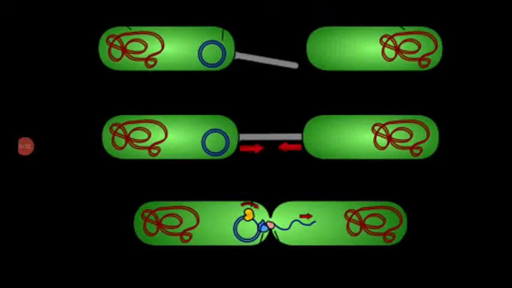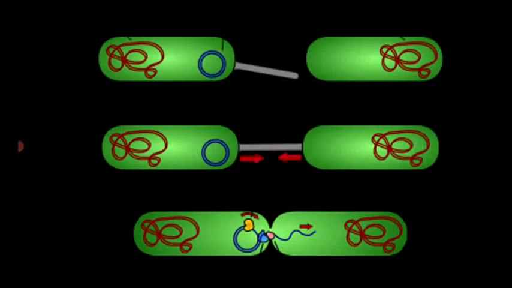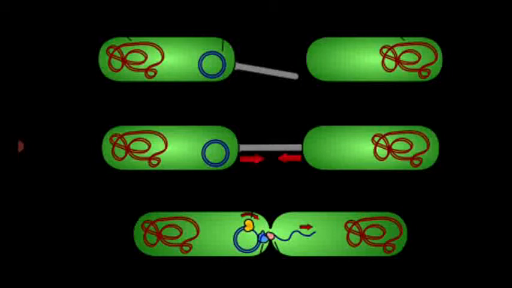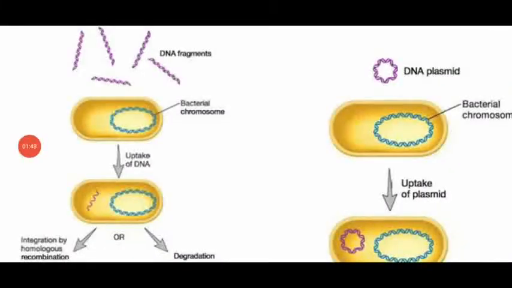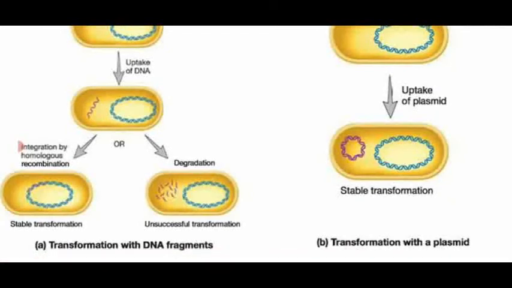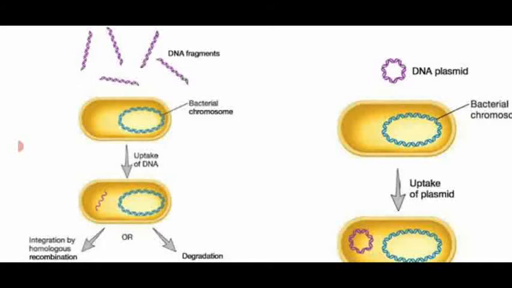Dear students, this is the conjugation method of sexual reproduction, which is seen in the diagram. We have already studied it in the previous video class. This is another diagram showing the transformation process of bacteria. That experiment was discovered by the scientist Frederick Griffith.